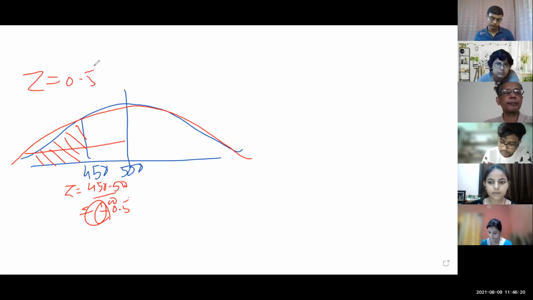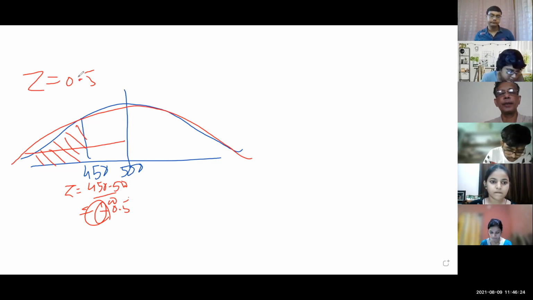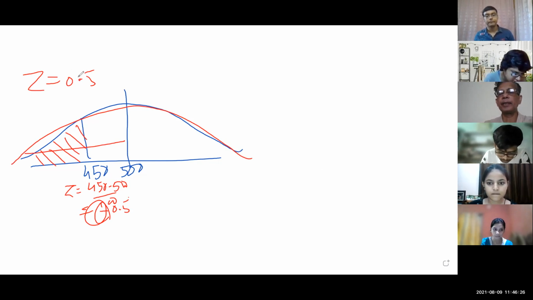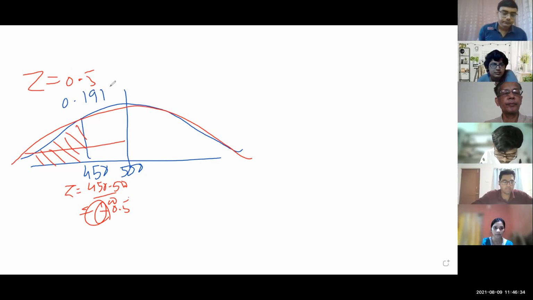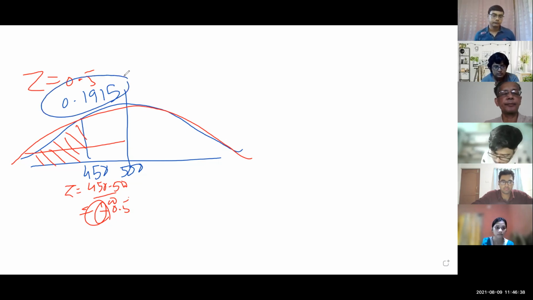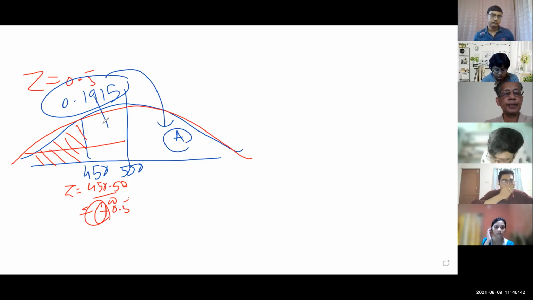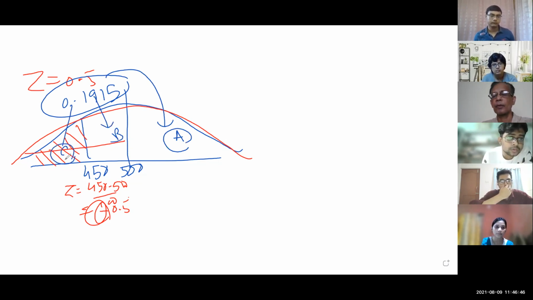What is the probability when Z is 0.5? 0.1915. This probability is for which area: A, B, or C? Sir, B area.